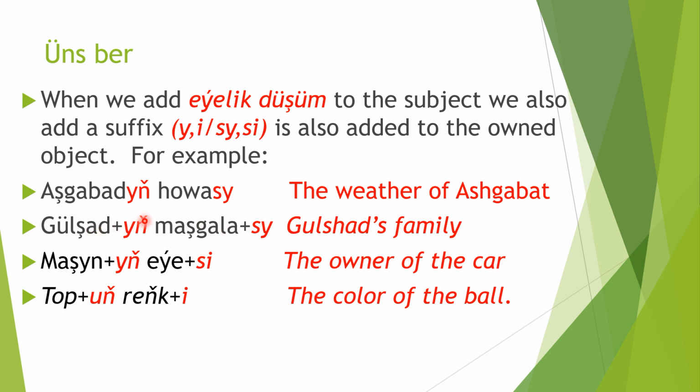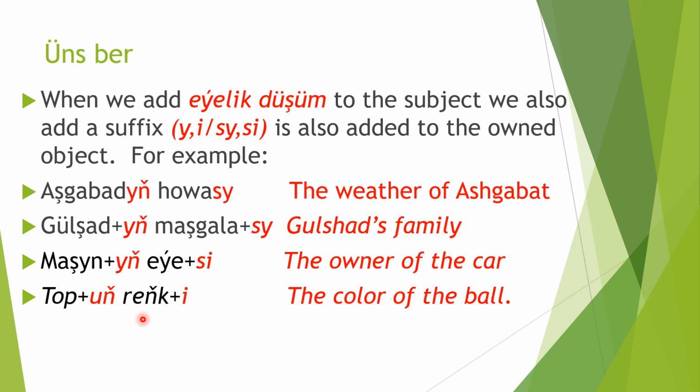Gülşat is the name of the girl. Gülşadyň maşgalasy. Another example. Maşynyň eýesi. Maşyn is a car. The genitive, and sy is the suffix of the object. Maşynyň eýesi. The owner of the car. Eýe is the owner.